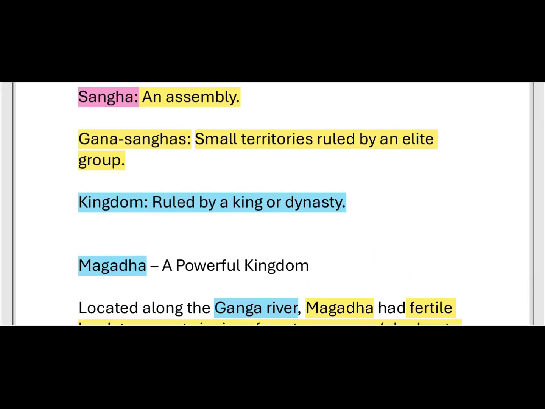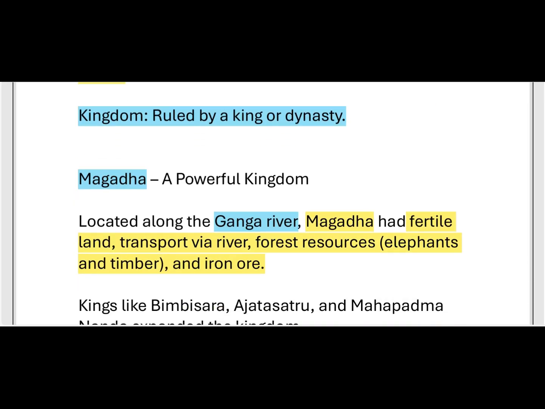So Gana Sangha means people of equal status. After that, Magadha was a powerful kingdom at the time. Magadha was located along the Ganga river. This kingdom had fertile land, transport via river, forest resources, elephants, timber and iron ores. It is located on the banks of the Ganga river, and due to that river there is fertility.